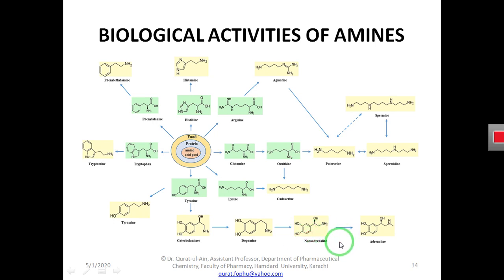When there is stress in our body, the stress is due to cortisol. When cortisol is produced in our body and causes stress, then for this reason, these two neurotransmitters are released from the brain, and they are involved in the fight and flight response. And dopamine is another important neurotransmitter in the body, and its deficiency causes an important disease, that is Parkinson's disease. It is also involved in our memory.